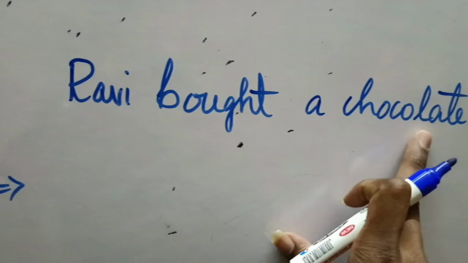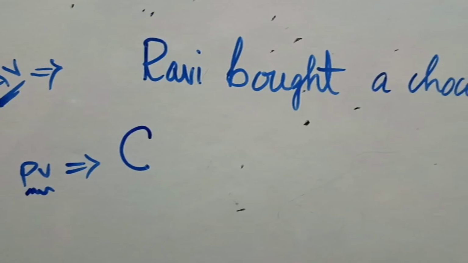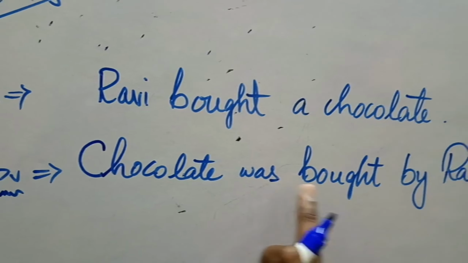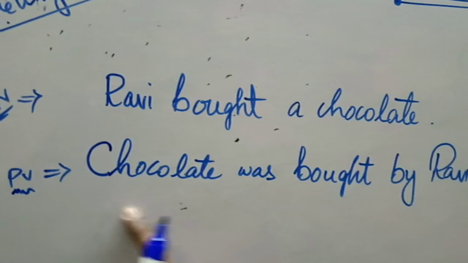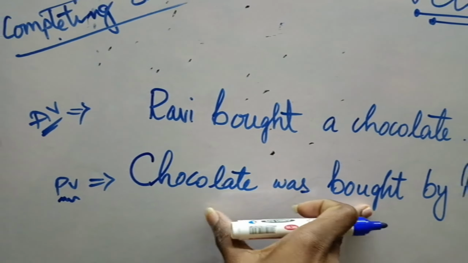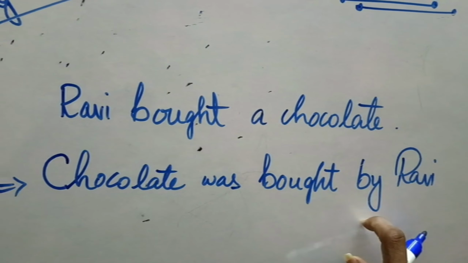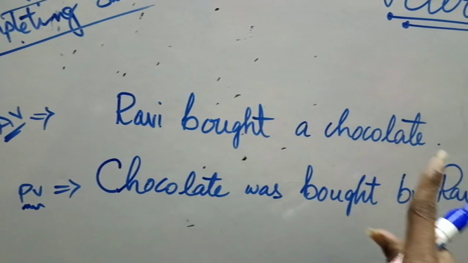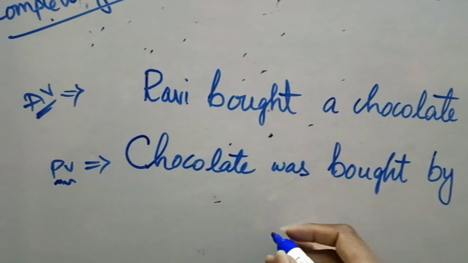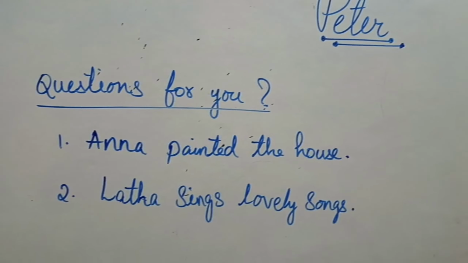Next, coming to the second example, "Ravi bought a chocolate." When we convert this into the passive voice, what happens? "Chocolate was bought by Ravi." "Chocolate was bought." If it was written like that, is that a meaningful sentence? No, right? So as given in the active voice, we have to add the bystander "by" and the subject which is given at the end, that is Ravi. Now it is the correct one.